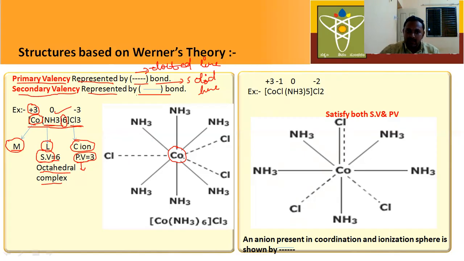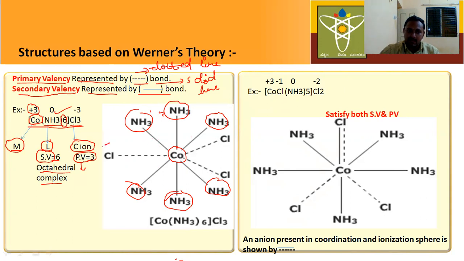So these secondary valencies are represented by solid lines. Here there are 6 amine groups attached to the central metal atom. The bond between the ligand and metal, the secondary valency, is represented by solid lines.